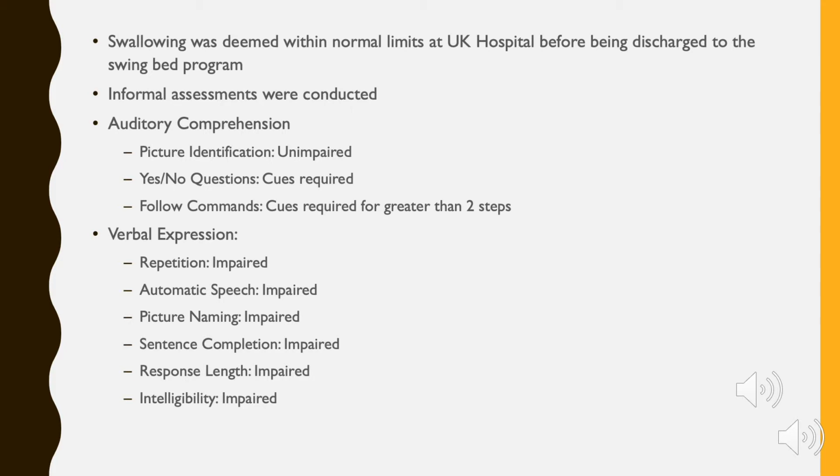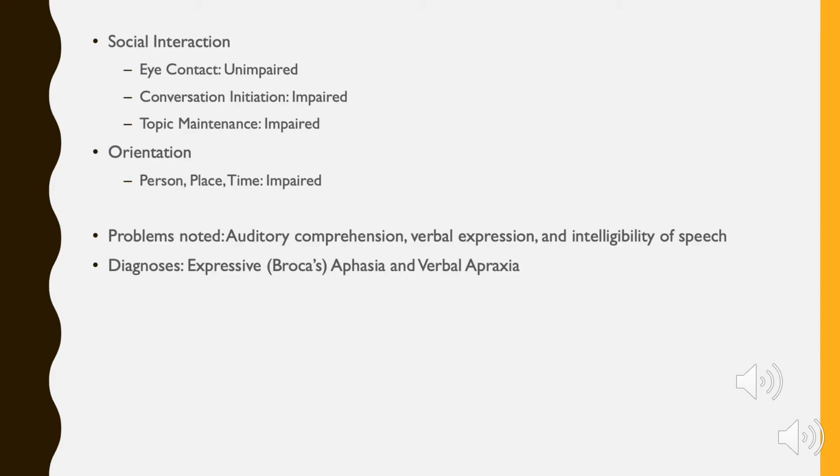For verbal expression, he has repetition, automatic speech, picture naming, sentence completion, response length, and intelligibility were all impaired. For social interaction, his eye contact was unimpaired, but his conversation initiation and his topic maintenance were both impaired. And then he was impaired with his orientation to person, place, and time.